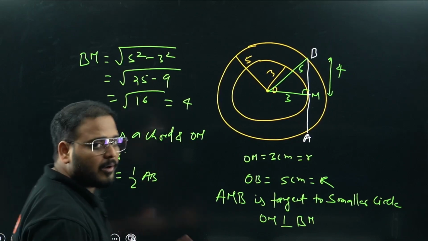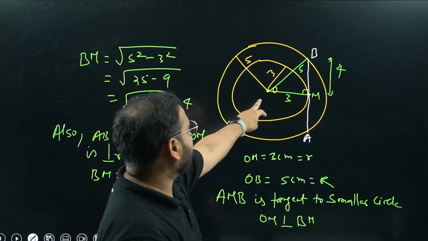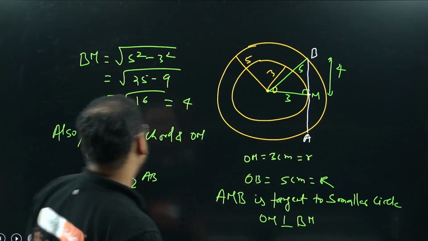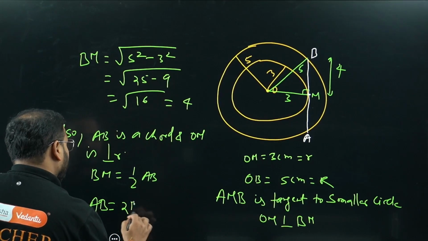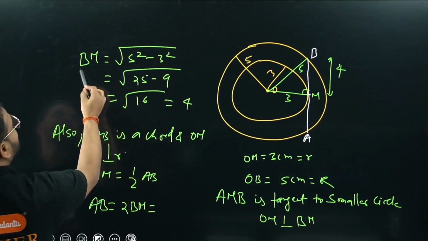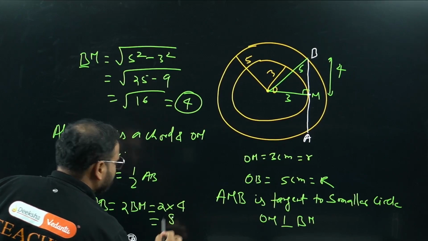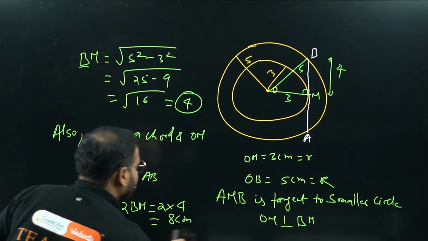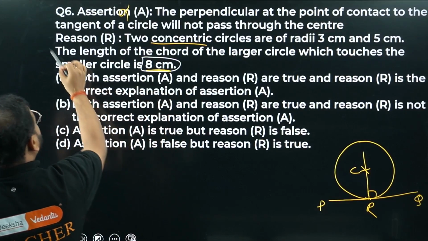How come? The perpendicular from the center bisects the chord for the bigger circle. So I'm looking for the value of AB, twice of BM. BM is coming as 4. So twice of 4 is 8 centimeters, which is actually the correct statement that they said. It means the reason is true.